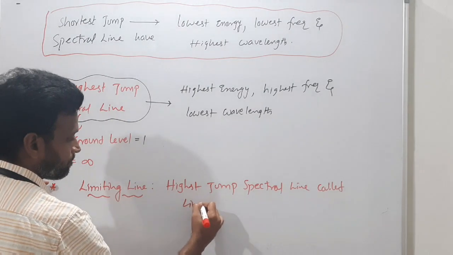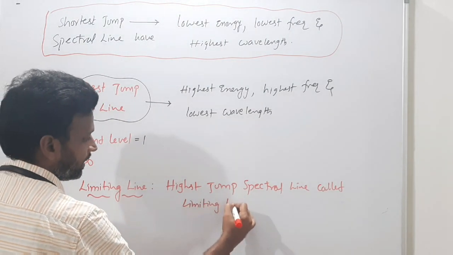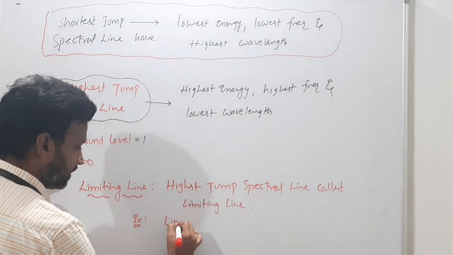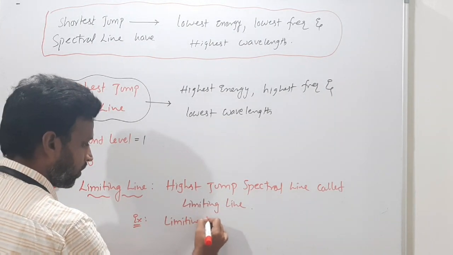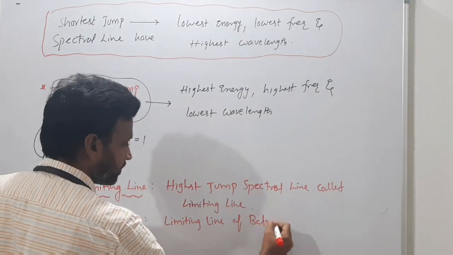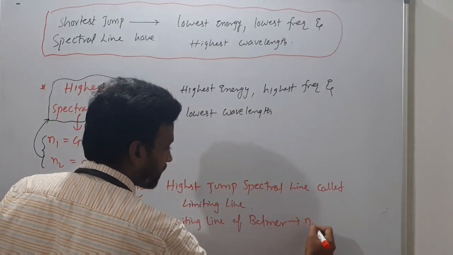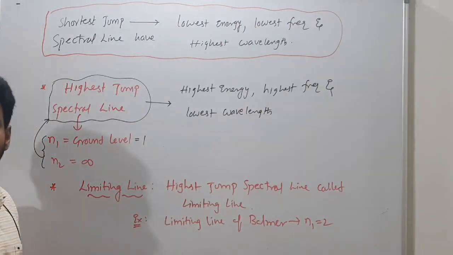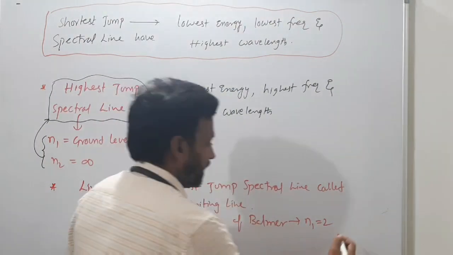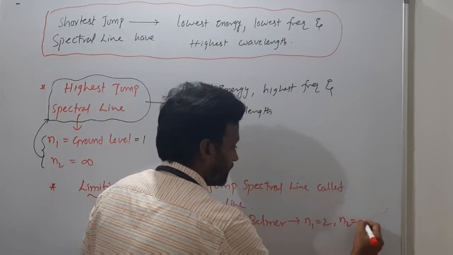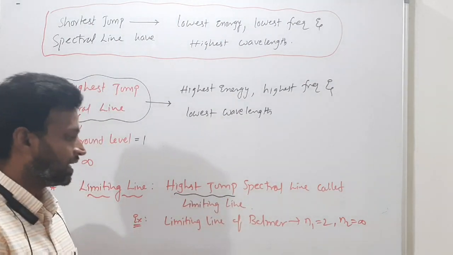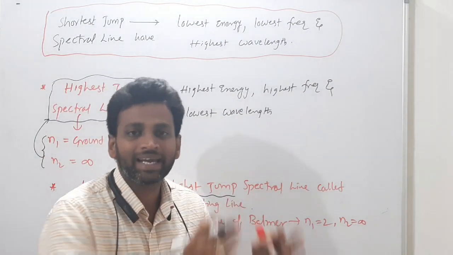The limiting line. For example, what is the limiting line of Balmer? Balmer means N1 is 2. The limiting line of Balmer: N1 is 2 and N2 will be infinity, because the highest jump spectral line is called the limiting line.